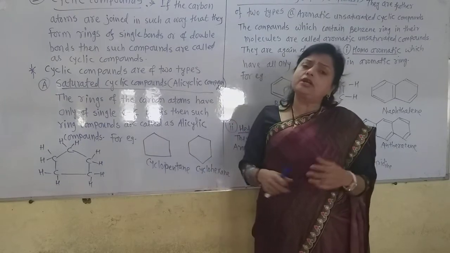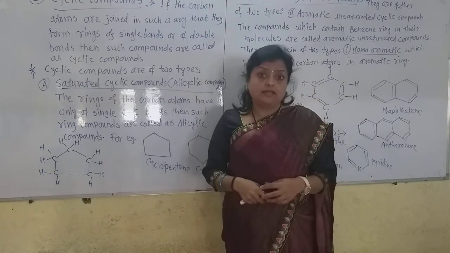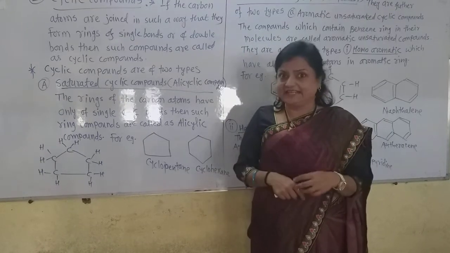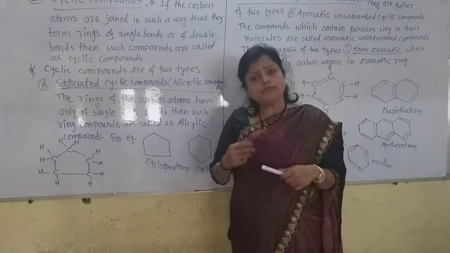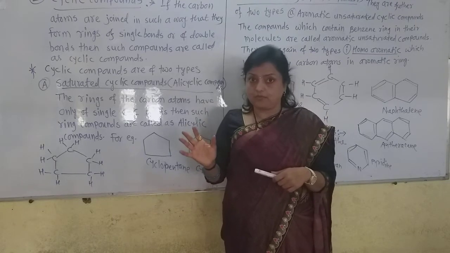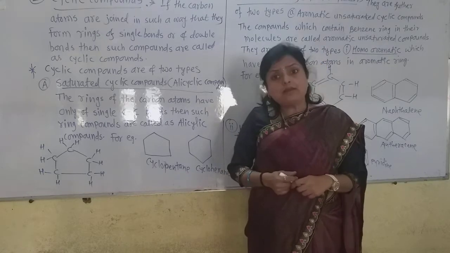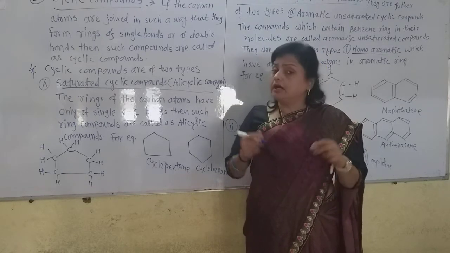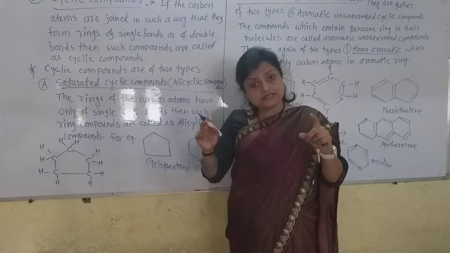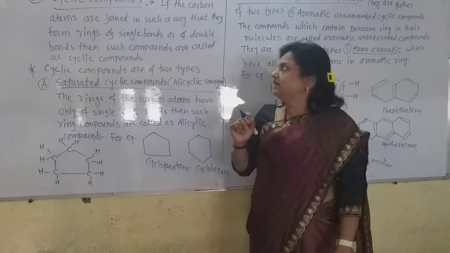But these ring compounds are of different types, such as the alicyclic rings. Alicyclic compound means what? They are just like the alkane. There are carbon-carbon single bonds, but in the rings the last end carbons are joined to each other. Let us see how.